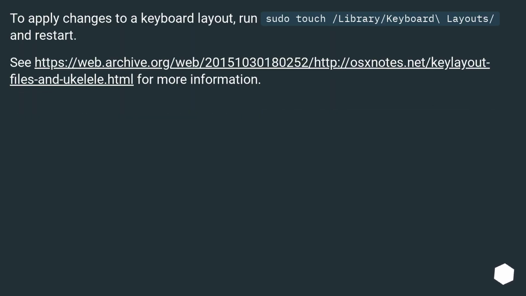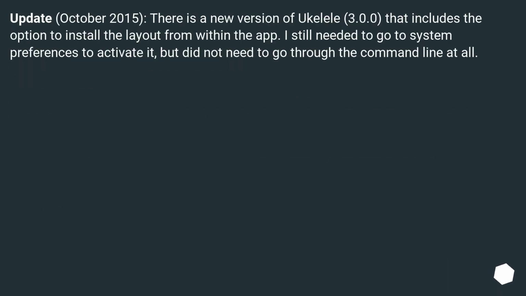To apply changes to a keyboard layout, run sudo touch /Library/Keyboards. See this URL for more information. Update October 2015. There is a new version of Ukulele, 3.0.0, that includes the option to install the layout from within the app. I still needed to go to System Preferences to activate it, but did not need to go through the command line at all.